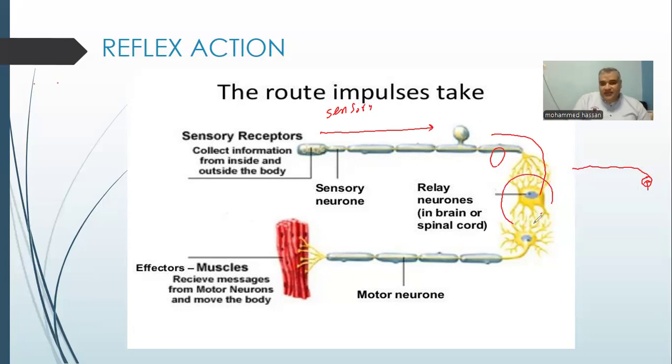Then the relay neuron will reverse the action, the nerve impulse to the motor neuron to take the suitable decision to the muscle of my hand. The muscle of my hand have to move my arm away from the stimulus, from the fire.